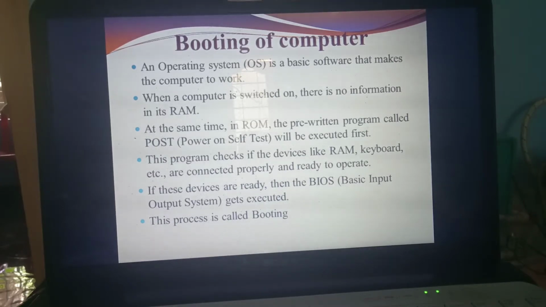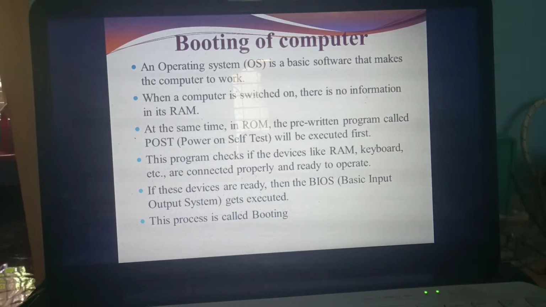Yes. So why I am telling this about RAM is, when you switch on the computer, there is no information present inside the RAM. Understand? If you switch on this computer, at that time the processing will be done inside the CPU. At the initial stage, there is no information present in the RAM. Understand? But in case of ROM, there is already one pre-written program.